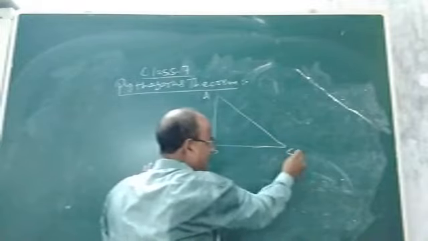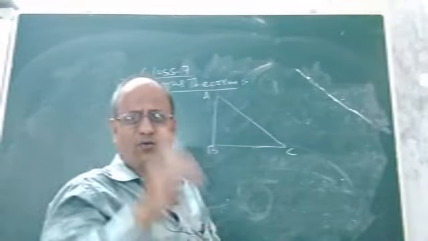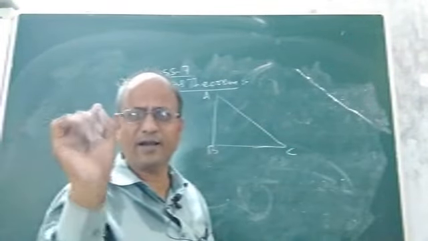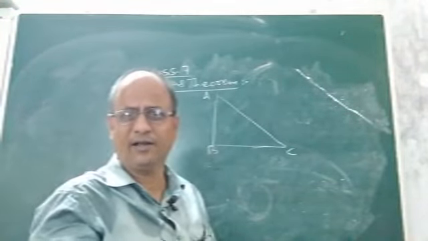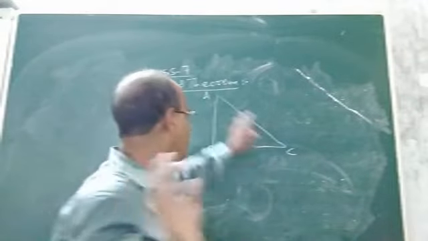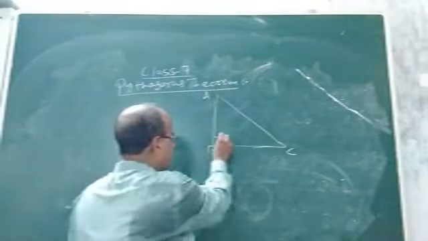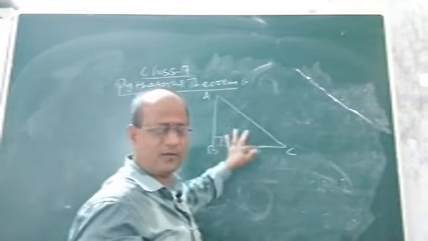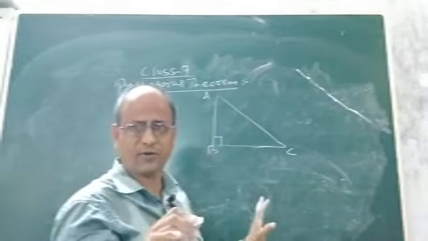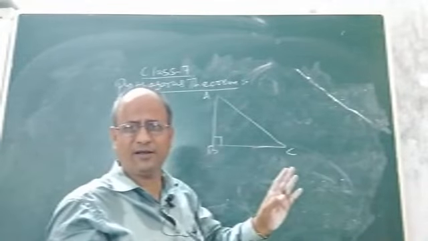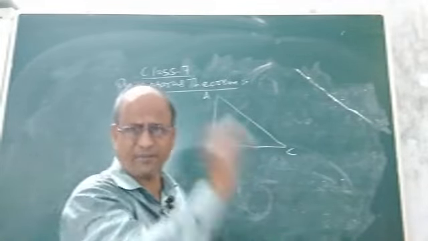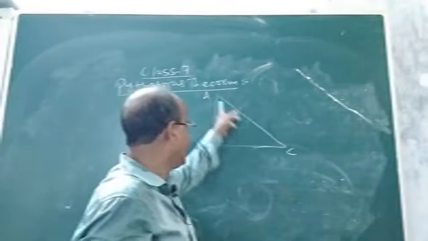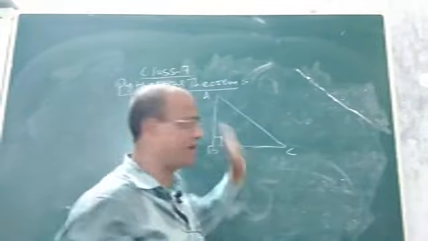You know what is a right triangle? A right triangle means a triangle whose at least one angle must be a right angle or 90 degree. If one angle of a triangle is 90 degree or right angle, we call it a right angle triangle or simply right triangle. Suppose ABC is a right triangle. Now this is 90 degree. Angle B is 90 degree. Now there are three sides. So what are the names of the three sides? You see, first we have to understand, then only we can understand what is the relation between the three sides as given by Pythagoras. Okay. So see, children, AB, BC and AC are the three sides of this triangle.